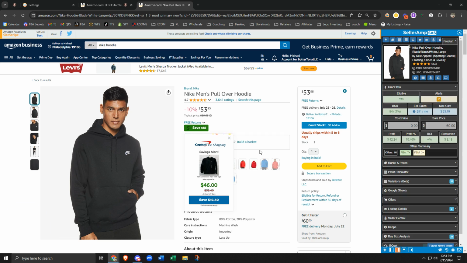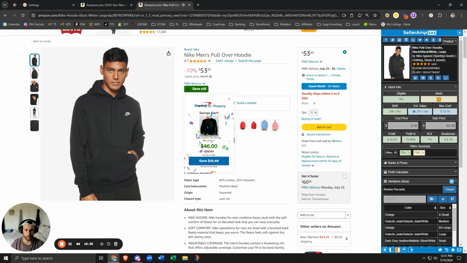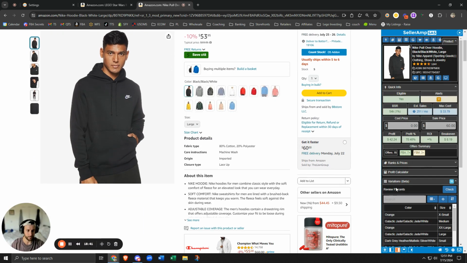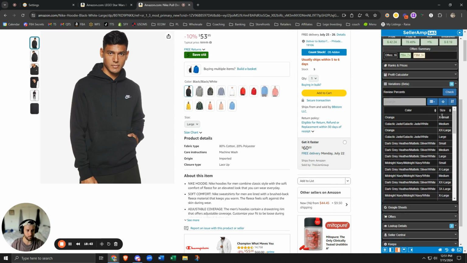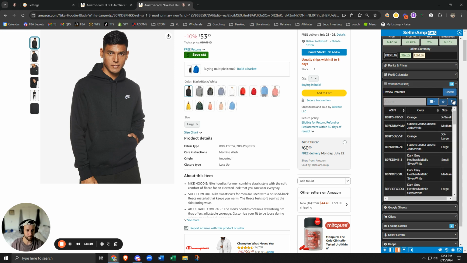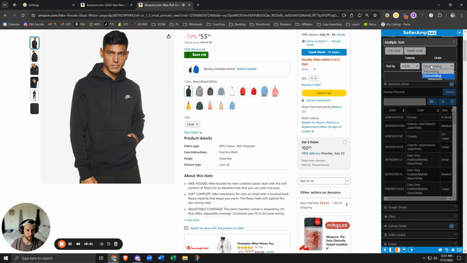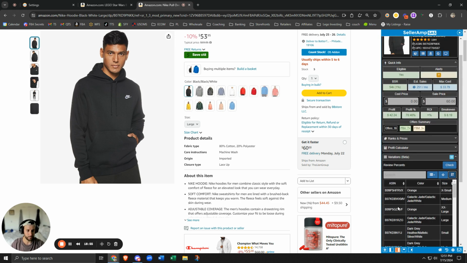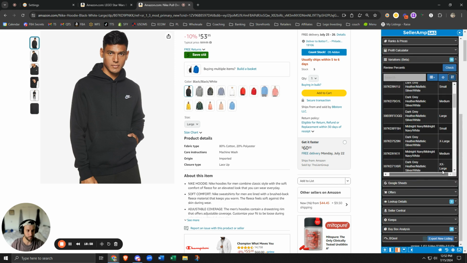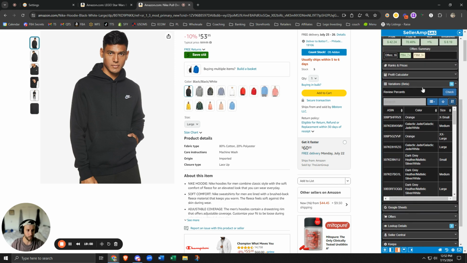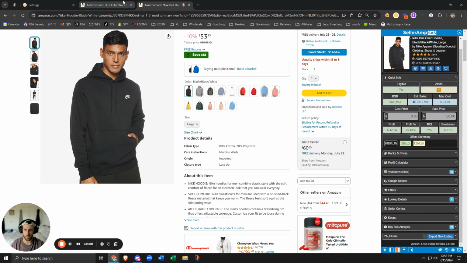Variations, very self-explanatory. If you have variations, I pulled up a random Nike listing. You could see which ones are pretty much selling the most. You can toggle between ASIN, size, color if you really want. You could filter ascending, descending. You can add a level, but very cool. Nice piece of software within this variations tool.